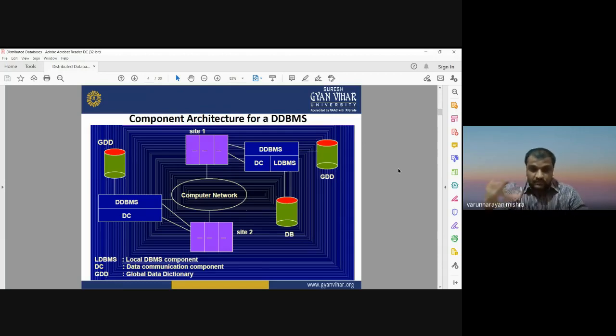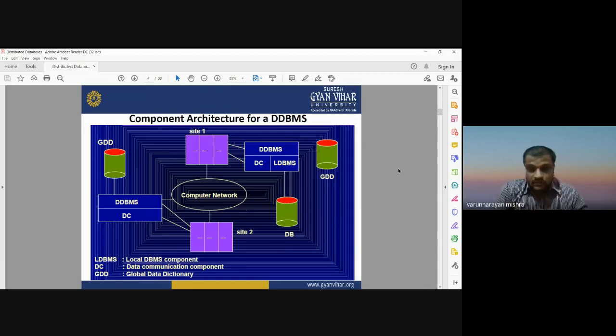If your database is distributed over different computers, you should have some communication network so that you can communicate between different locations of your database, between site 1, site 2, site 3, site 4. So it is very important that we have data communication to communicate between different locations of our database.